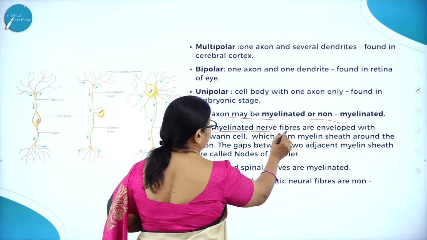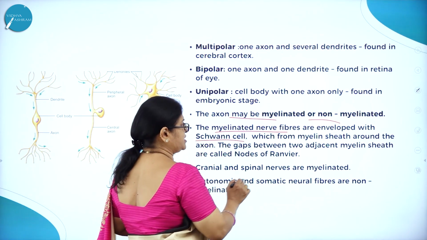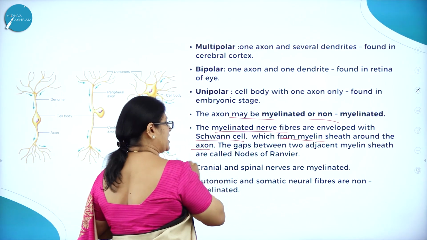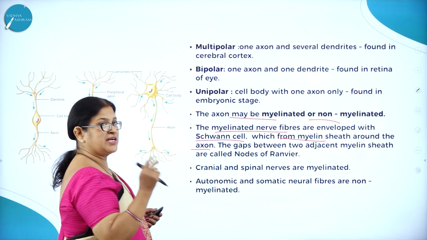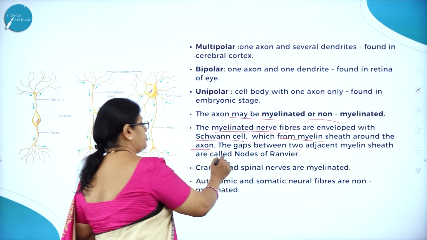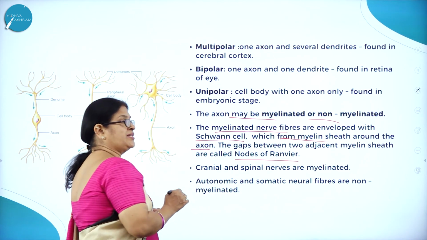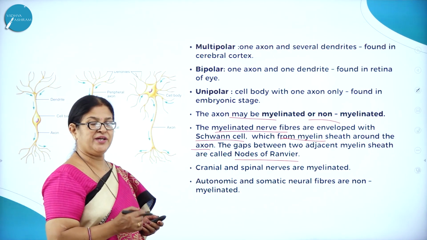So the myelinated nerve fibers are enveloped with Schwann cells, which form the myelin sheath around the axon. The gaps between two adjacent myelin sheaths are called as what? Nodes of Ranvier.